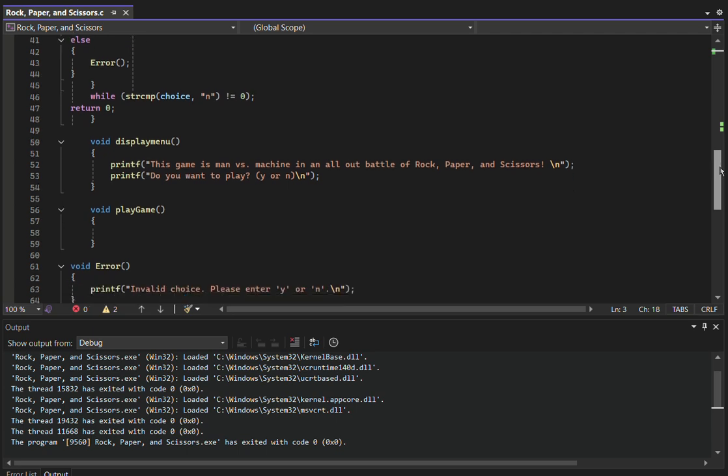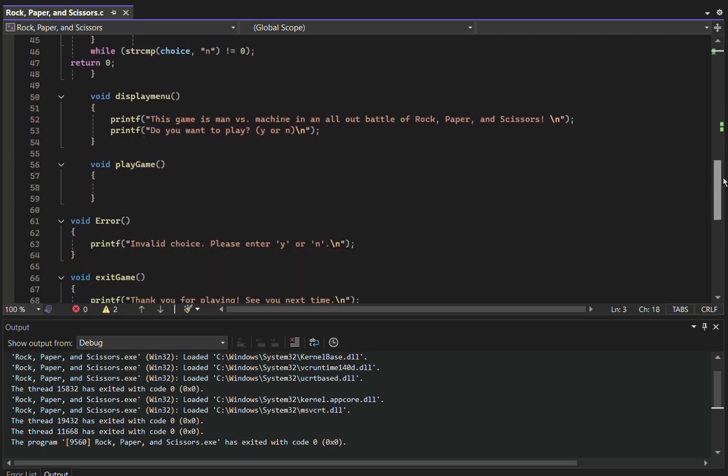After that, we have the display menu itself. This is what will initially pop up when the code is run or the game is started. It indicates that this is a game of rock, paper, scissors, and it asks the user if they want to play, yes or no, with Y and N for that.